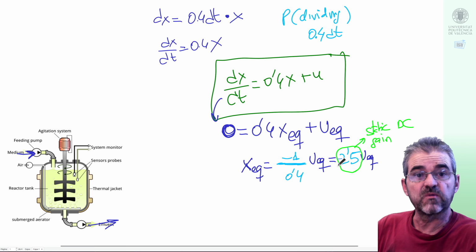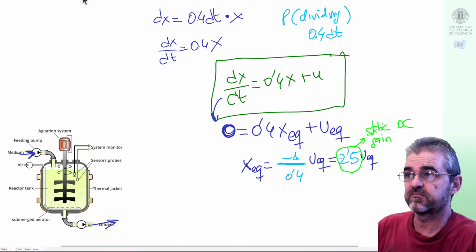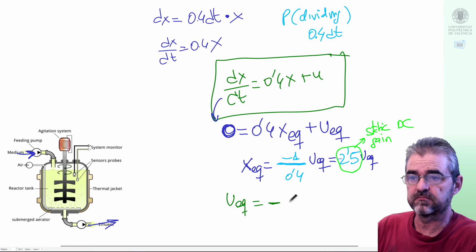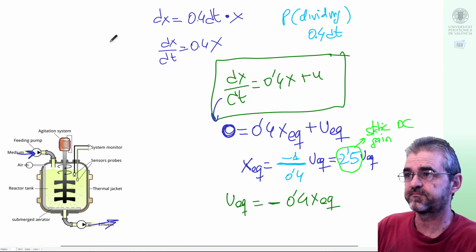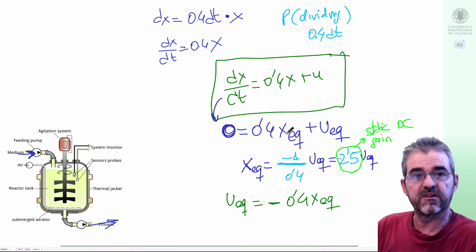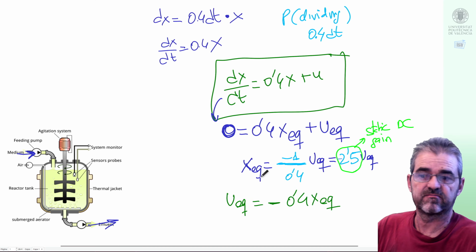But there is another way of expressing the equilibrium equation, which will be this one, just passing 0.4 x to the other side.